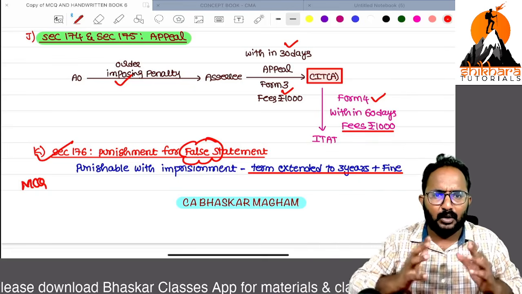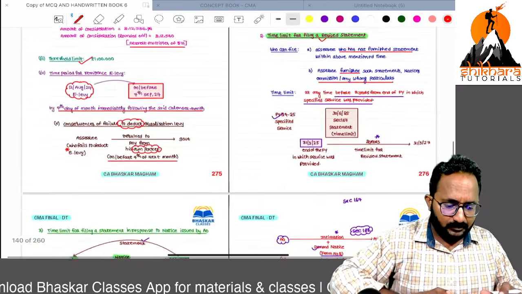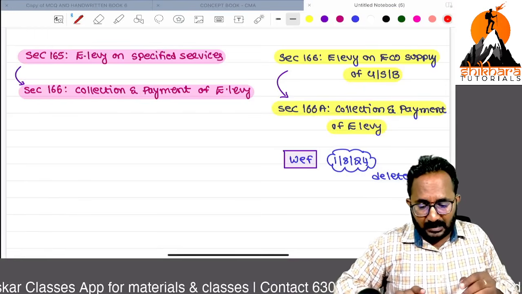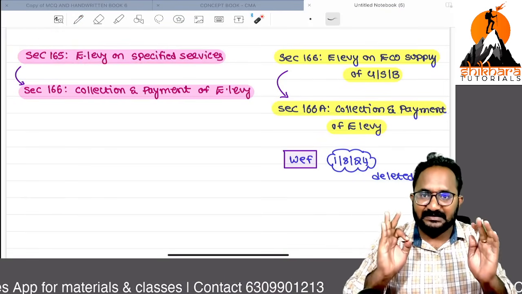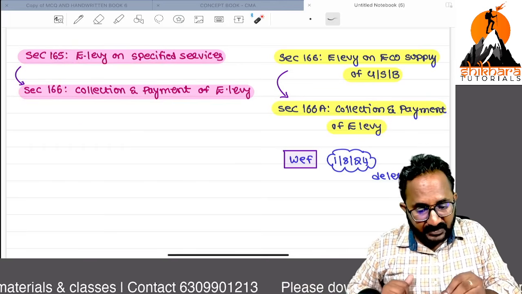This chapter can be over. No need to revise again. Directly you can jump to that exam. Remember, quickly I will revise the chapter again. 165 and 166. 165 is clearly about the equalization levy on specified services. Then 166, how to make the payment of equalization levy.